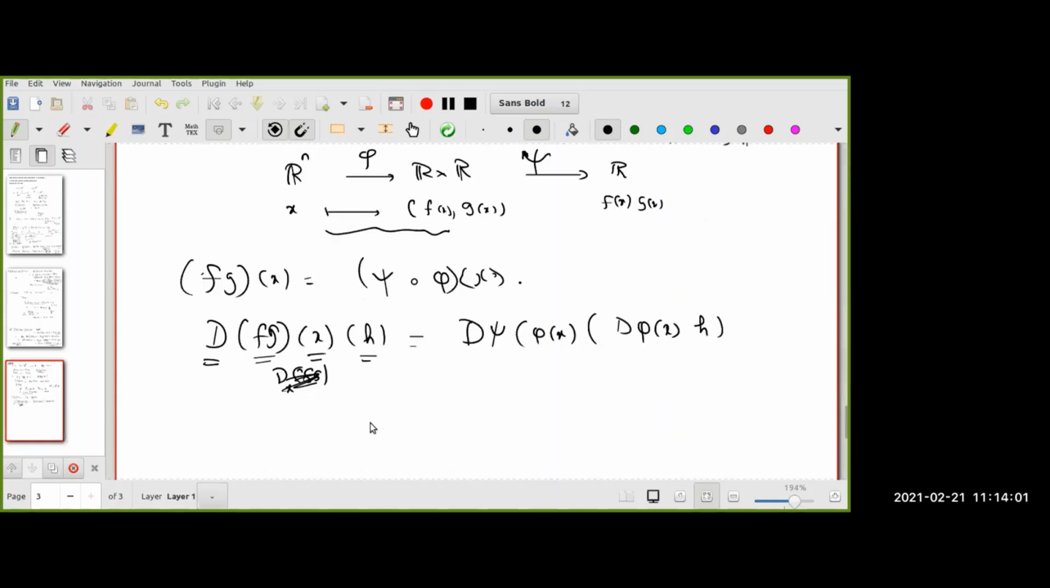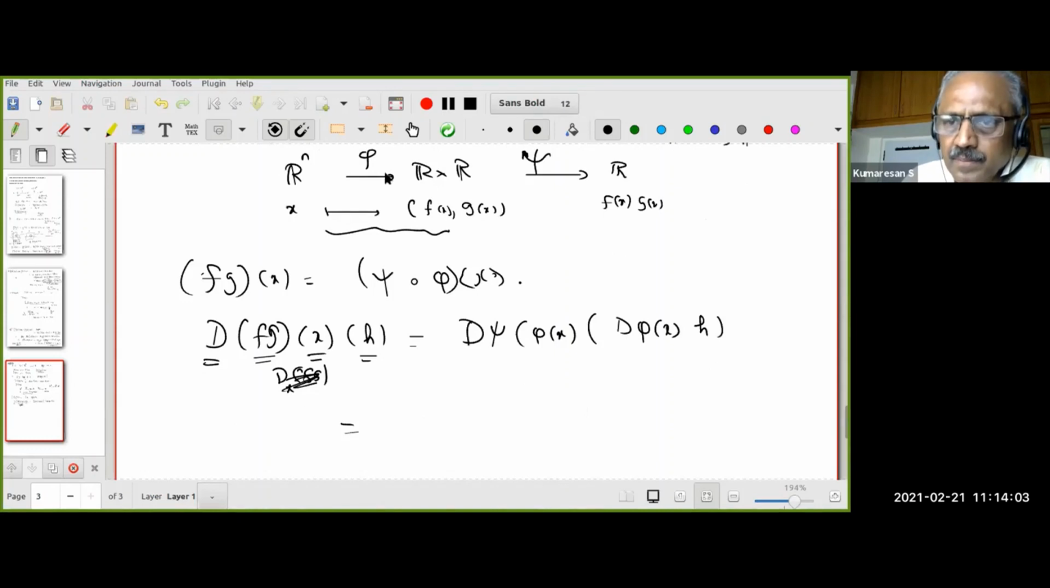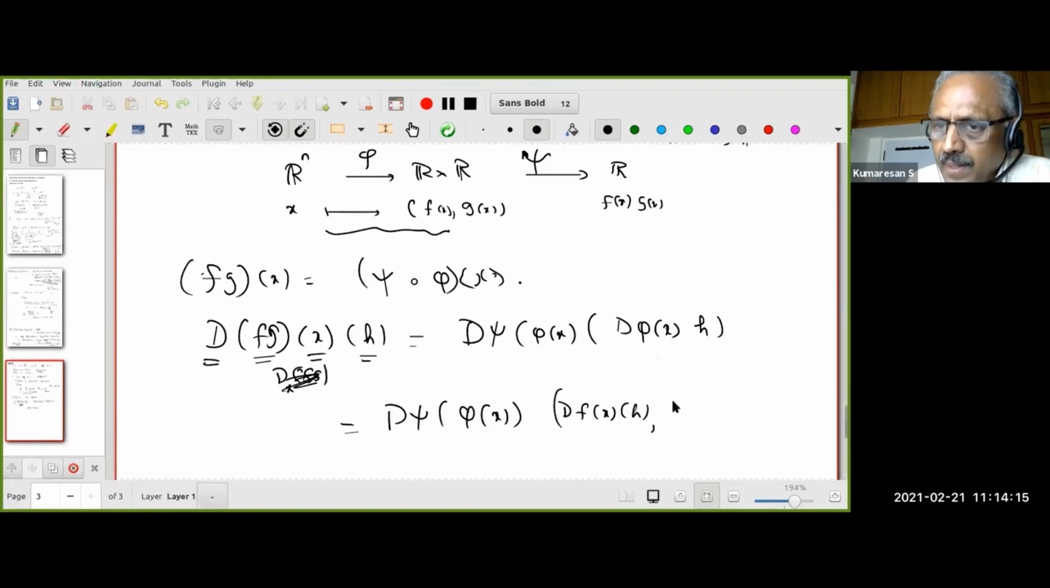Now what is phi? This is the map that we know. This is d xi at phi of x. What is d phi of x? That is df(x) acting on h and dg(x) acting on h. Do all of you understand? Don't feel intimidated by the notation. If your concepts are clear, it will be very easy. Lower your hands, please.